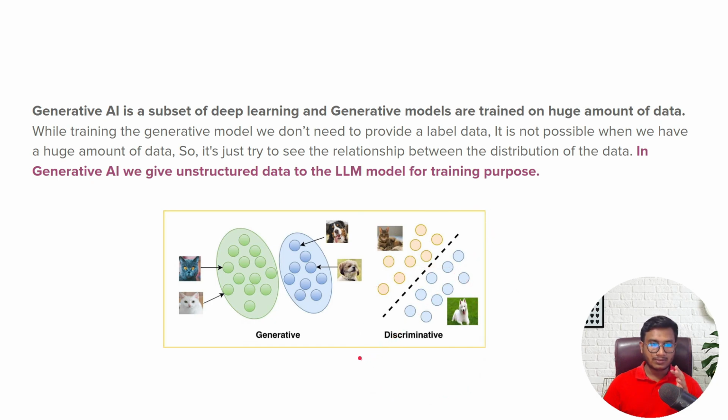And whatever I explained so far, you can see what your discriminative model will do. It will try to predict whether it's a dog image or a cat image by finding the relationship. On the other hand, your generative model will try to make clusters. Let's say this is a cat cluster, this is a dog cluster. Then with the help of that, it will be able to generate new content for you.